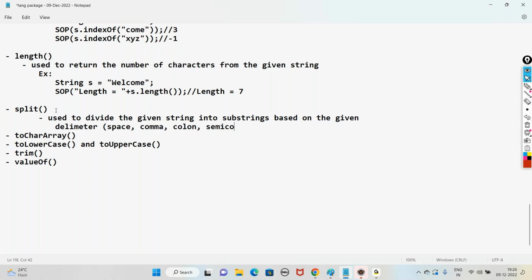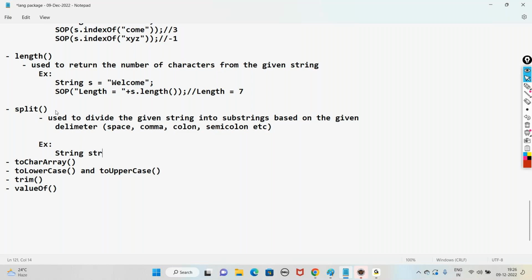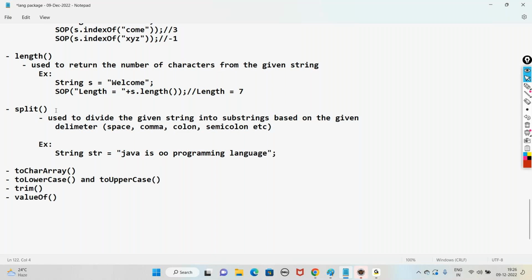It can be any symbol. It can even be some alphabets, no problem. For example, if you take a string str equal to "Java is our programming language", now we want to divide this string into substrings whenever there is a space. How many substrings are you going to get here? 1, 2, 3, 4, 5, 5 substrings.